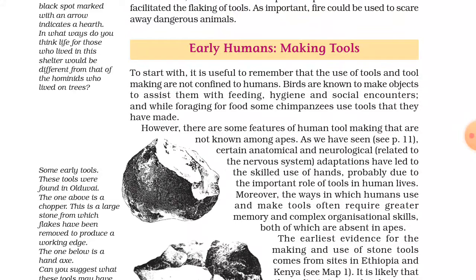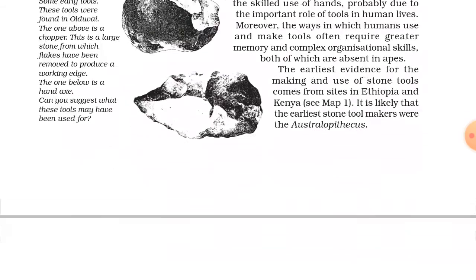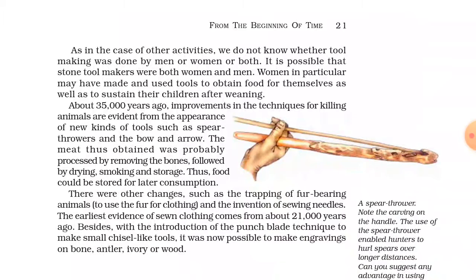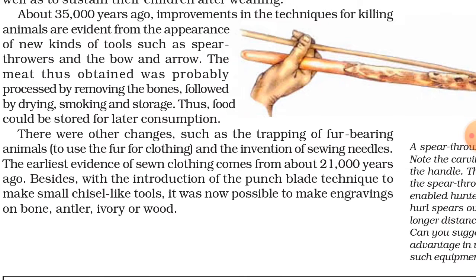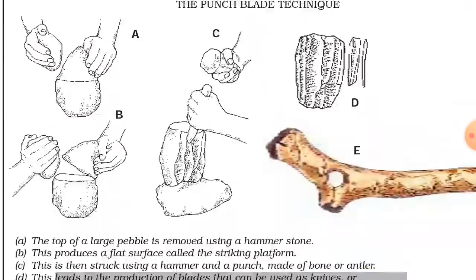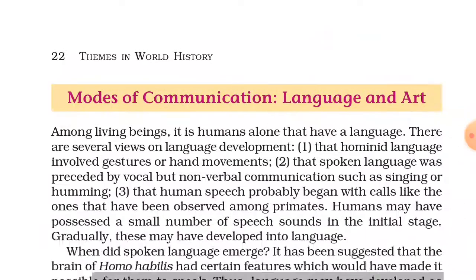Now let's discuss the tools. He used to make tools of wood, ivory, and stones. Why did he make the tools? He used the tools for hunting, and after hunting he used to eat the meat. So especially he used the tools for that. But 21,000 years ago, we have found the proof of needles also. It means that from 21,000 years ago he started sewing clothes also. That was also a tool used by humans.